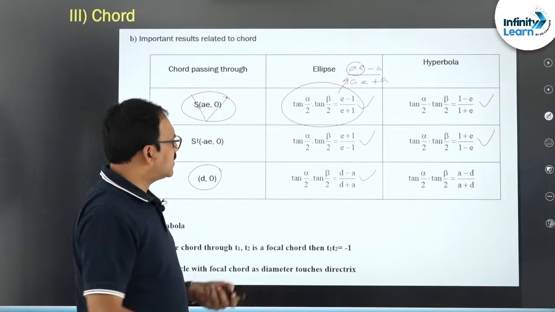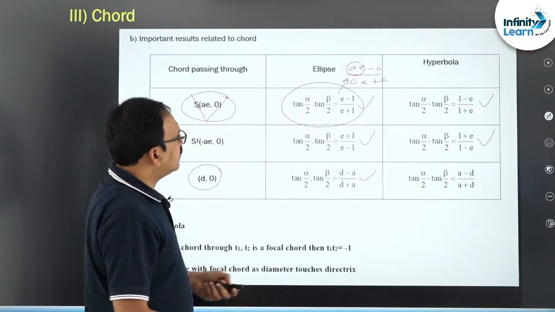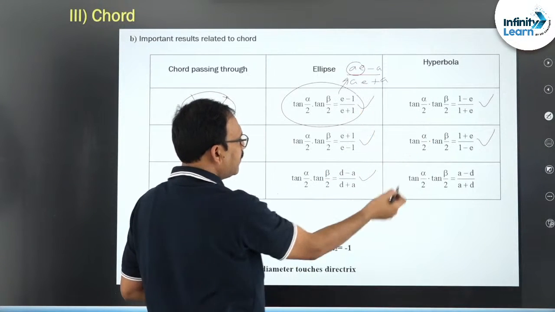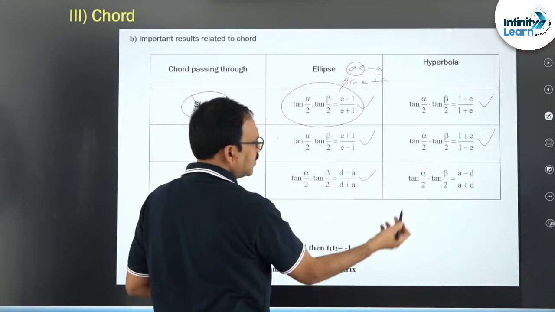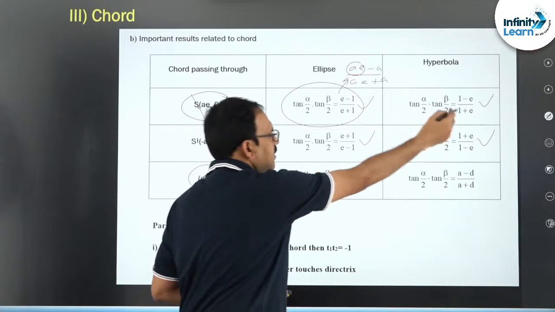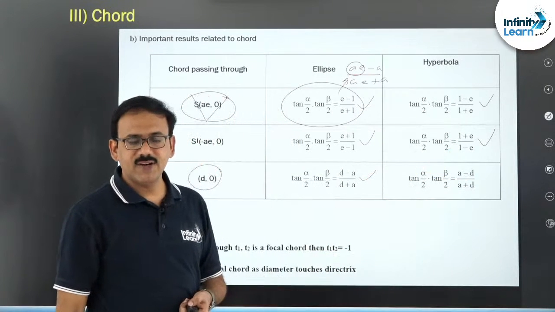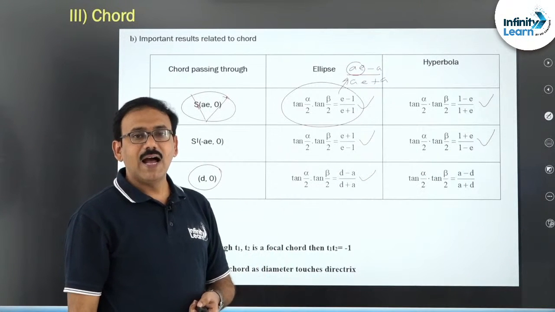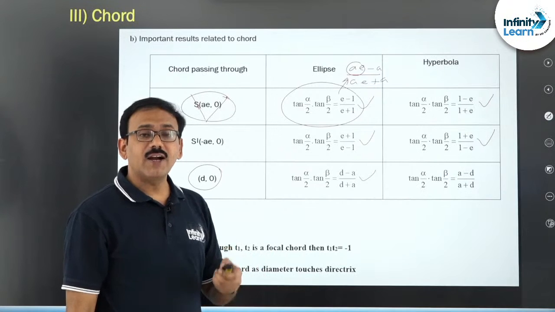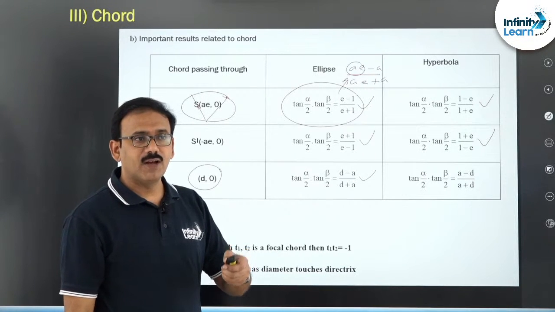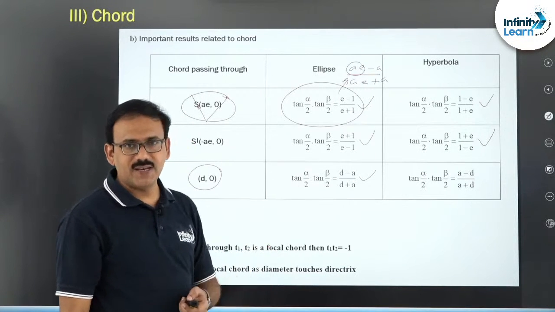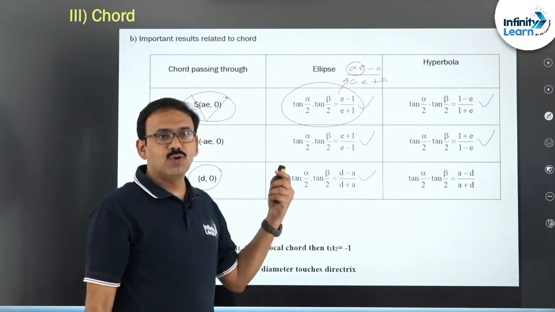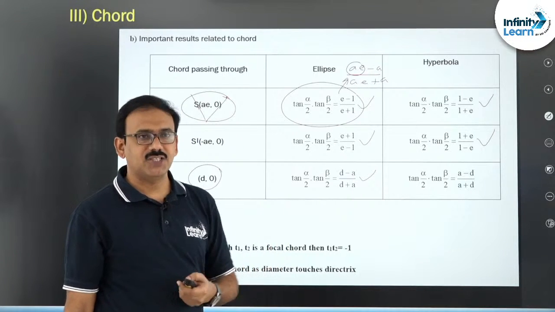Yes. In the same way, reverse, in the case of hyperbola, you will be E minus 1 by E plus 1. Here also it's reverse, and same, A minus D by A plus D. Clear friends? This means we have done 9 questions in this table, and most of the times regarding focal chord in ellipse and hyperbola, these are the questions asked many a times. Or else you must remember the previous equation, you have to substitute the point what he has mentioned.